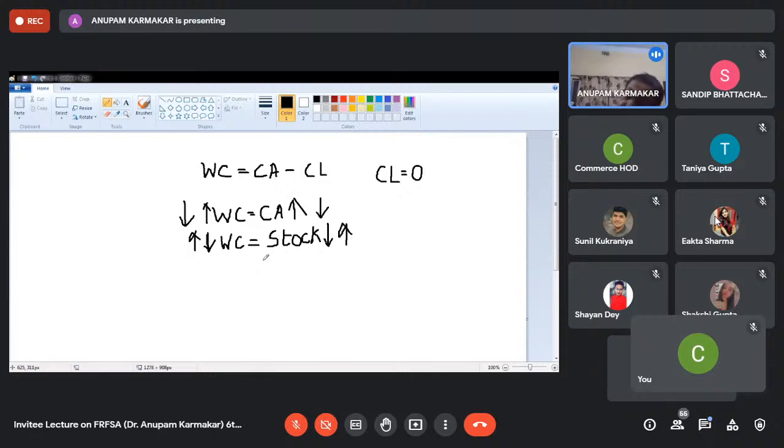When the stock is decreasing, it means liquidation of stock, so inflow of funds. Stock decreasing means working capital is decreasing. That is why it is written on the source side of the fund flow statement. I think you have understood it.